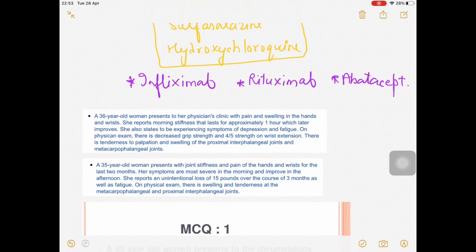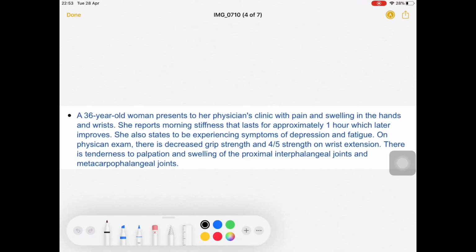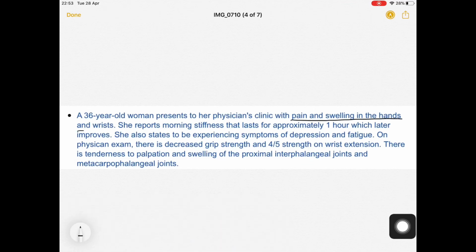So let's talk about the first MCQ. A 36-year-old woman presents to a physician clinic with pain and swelling in the hands and the wrist. She reports morning stiffness lasting approximately 1 hour. I told you that morning stiffness will be seen, and the patients will not be able to hold anything, so difficulty in gripping, which later improves.